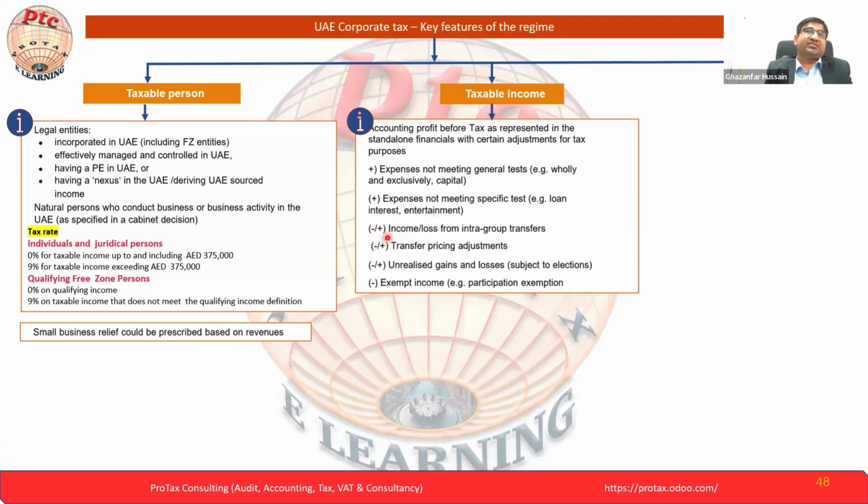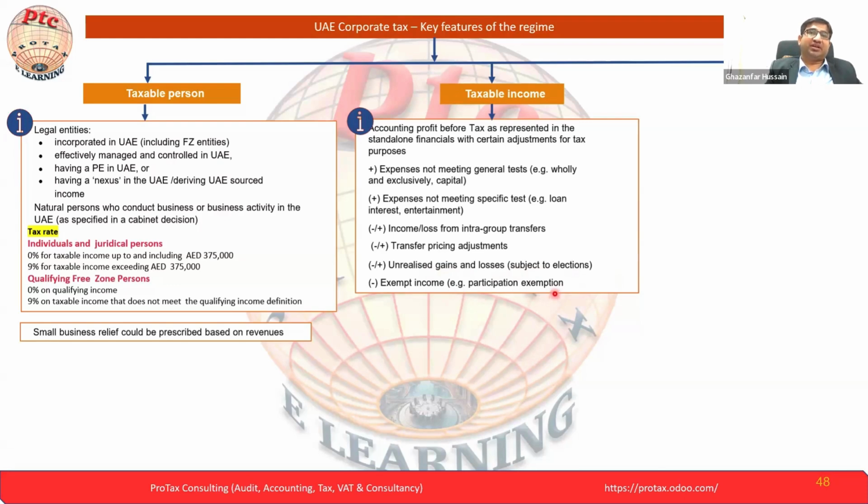In the same way, minus and plus income and loss from intra-group transfers, minus and plus transfer pricing adjustments, minus and plus unrealized gains and losses subject to election. This we saw today, the OCI. It has a correlation here with unrealized gains and losses, because we need to be familiar with OCI, other comprehensive income, and which accounting standard gives the impact in OCI. So we have to dive into that.